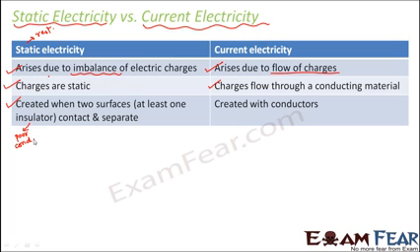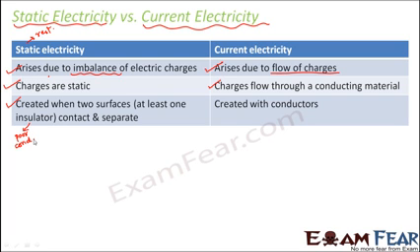So what will happen to the charges? The extra charges will just remain confined in one particular area, and that is how static electricity will be formed. So for static electricity, you just need two objects or two surfaces. You bring them in contact and then you take them away. Like how you saw in case of hair and the balloon.